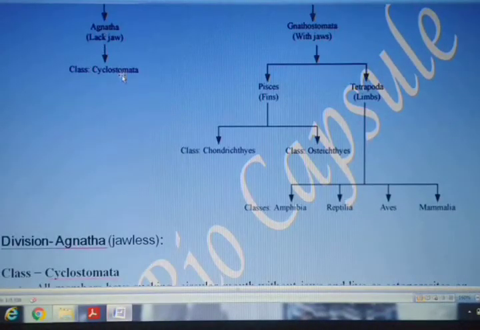So that was about the only class which has been placed under the division Agnatha. The next one we have to proceed to is the second division, that is Gnathostomata, which have the presence of jaw, which I am going to include in the next video.